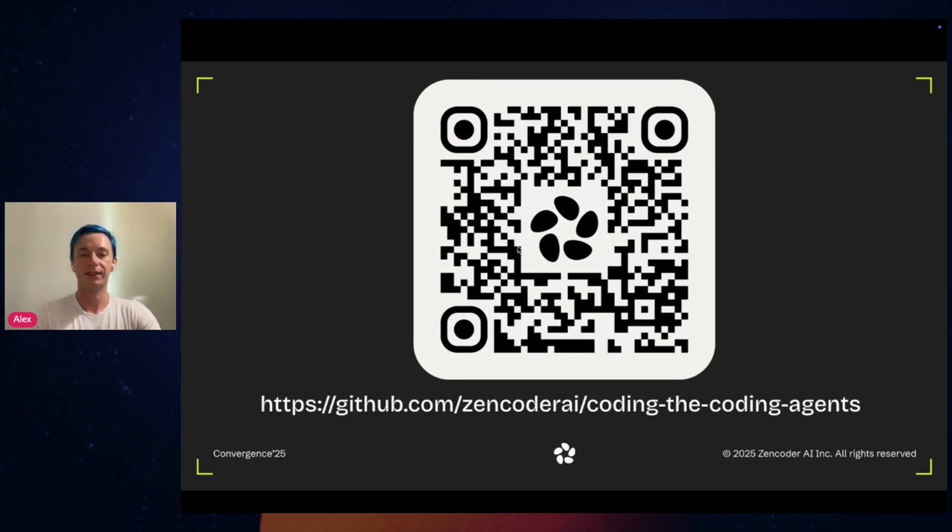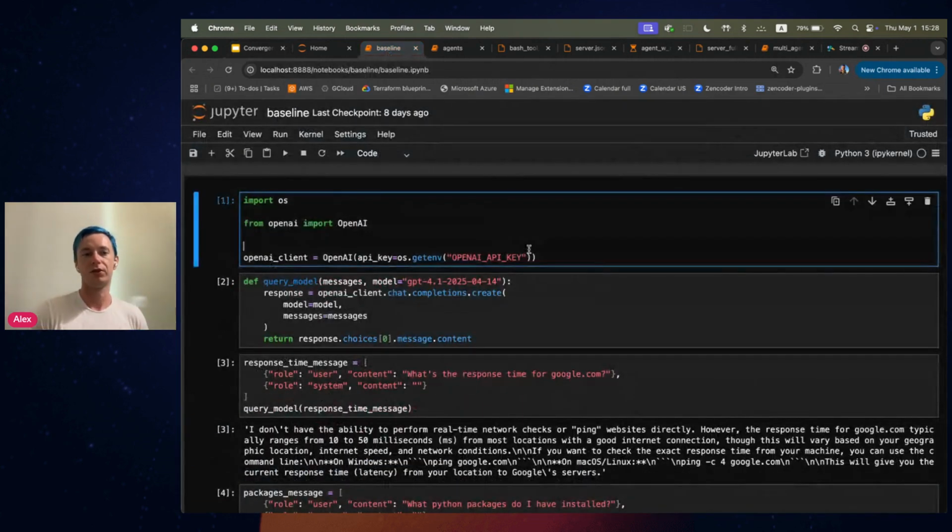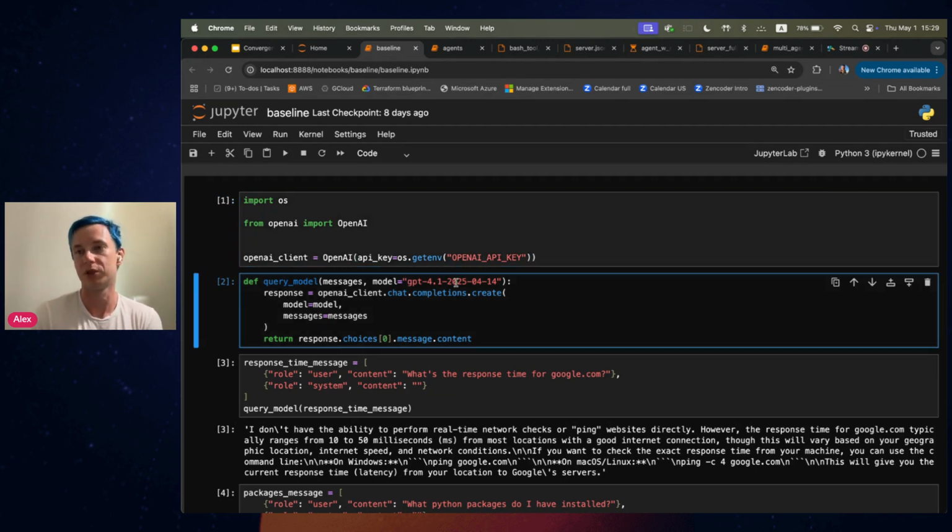So with that, let's switch to our baseline first. So over here, basically what I'm doing is, and if you don't know Python, it's not a problem. The code itself is pretty easy to read. But basically what I'm doing here as a baseline, I'm just using the OpenAI framework to call ChatGPT. In this case, I'm using GPT 4.1, the most recent model from OpenAI. And here I'm just sending the message to OpenAI, right, and getting the response.